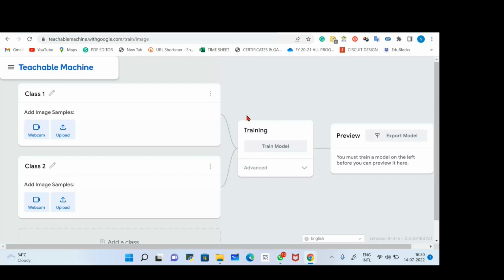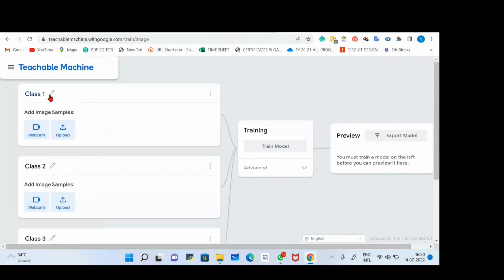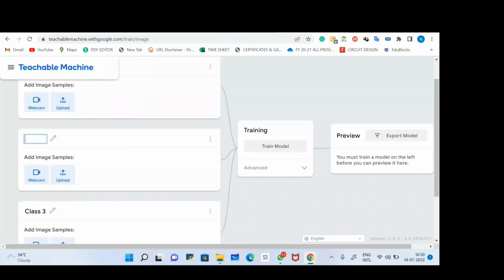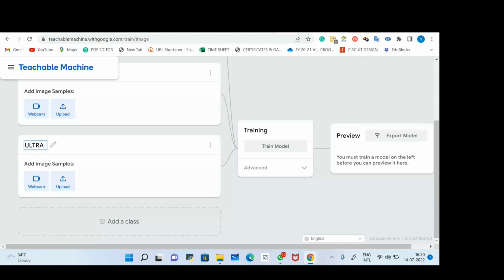So what we can do is create classes over here. This one is class 1, class 2, and similarly add class 3 and so on. You can create n number of classes. You can change the name of a class. Suppose I change this class name to Arduino. Then the second class, I'll name Breadboard. Now for the third, suppose I have one more component, Ultrasonic. In a similar way, you can create n number of classes over here.